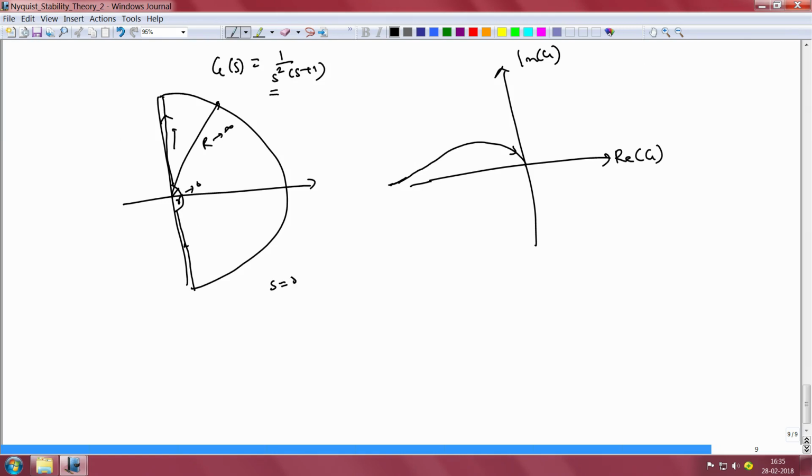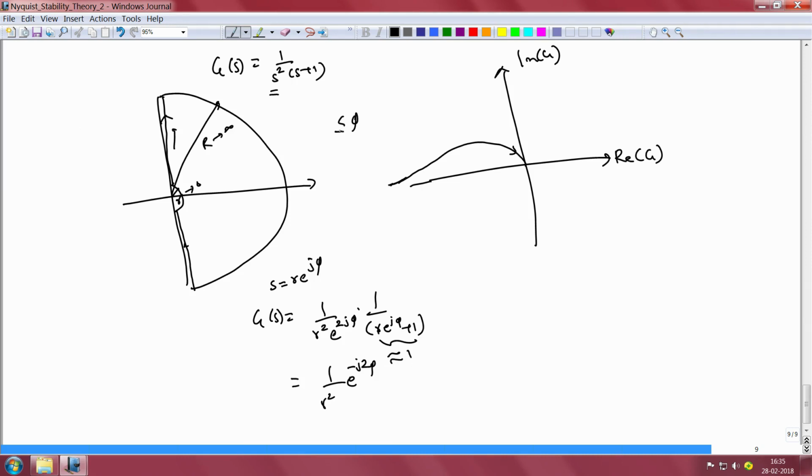and on this tiny semicircular patch we would have s equal to r e power j phi, and when we substitute it in this expression, we would have g of s equal to 1 by r square e to the power 2 j phi times 1 by r e power j phi plus 1. So, this term r e power j phi plus 1 is approximately equal to 1. So, g of s would be equal to 1 by r square e to the power minus j 2 phi.